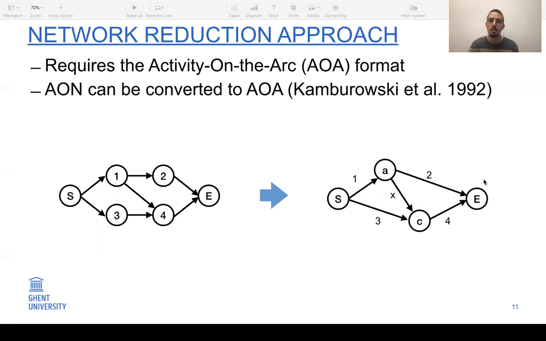So for our approach, we base ourselves on the network reduction approach, which was originally introduced by Van Eynde et al. in 1992, but they use the activity on the arc format instead of the activity on the node format. Up till now, I have been discussing the project scheduling problem and the activity on the node format. So each activity is represented by a node. Luckily, it can be easily converted to activity on the arc format, where each arc corresponds to an activity.